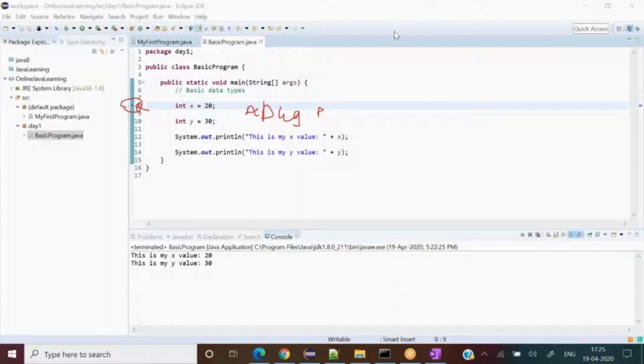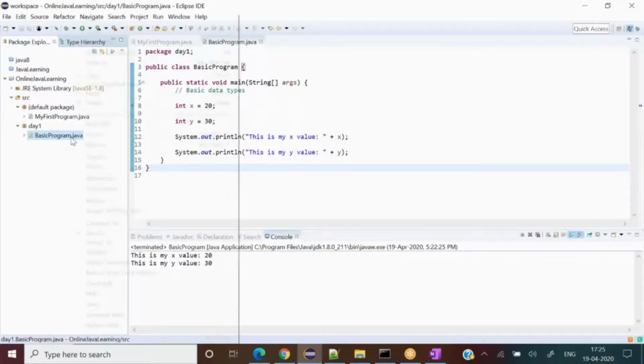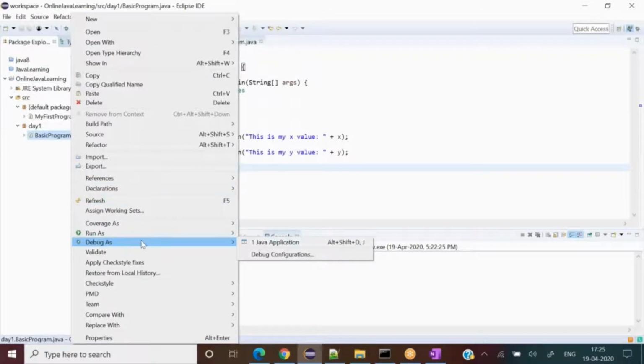Let's say I want to see what's going on behind the scenes when we run our program. I double click and hover over the dot, and you see it says line breakpoint. A breakpoint will stop my program here and not allow me to go beyond this line. Now I right click, go to Debug As, and press Java Application.